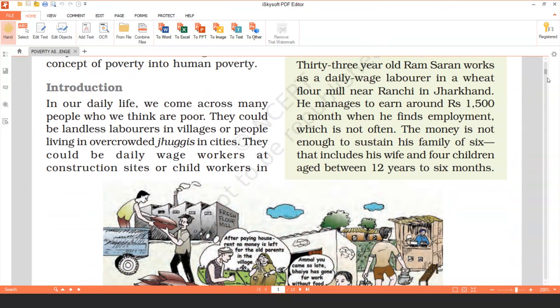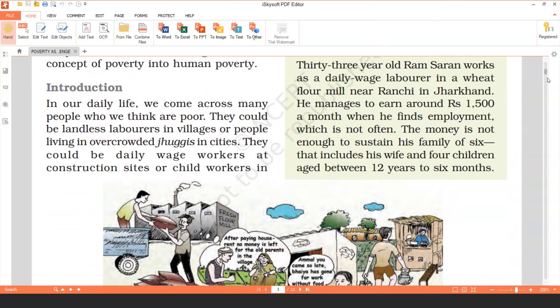Let's start with the introduction part. If we look around us, who do we think are poor, as I asked you. In the villages, they can be landless laborers, and in the villages and the cities we see some kind of slums, called jhuggis.